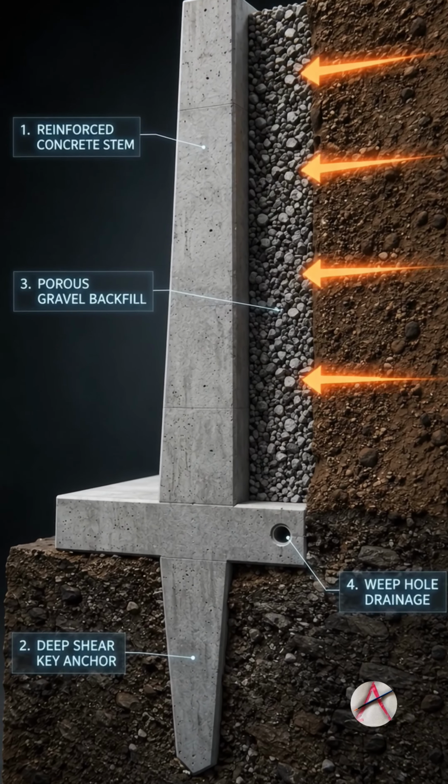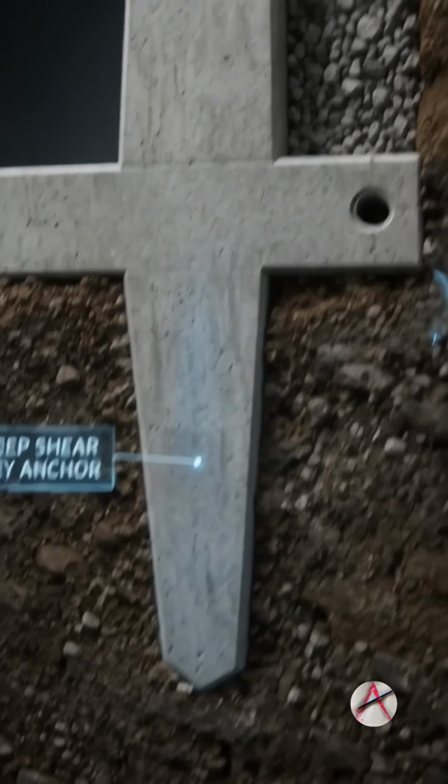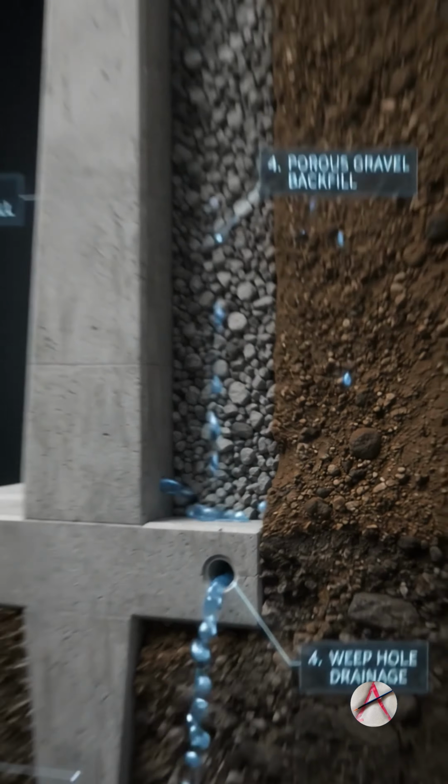Retaining walls need total seismic defense. During earthquakes, earth pressure increases dramatically. A deep shear key anchor prevents sliding, while porous gravel backfill dissipates water. They ensure structural stability.